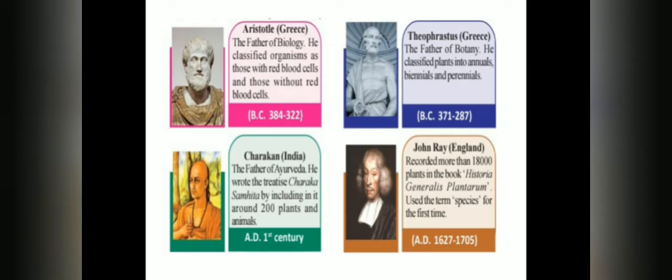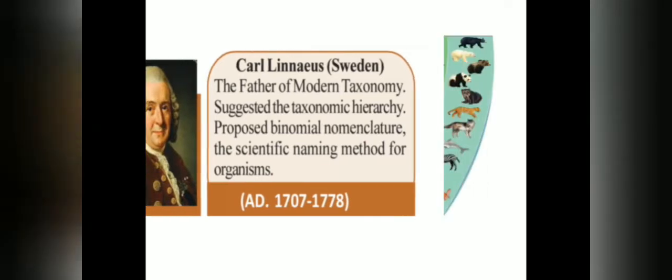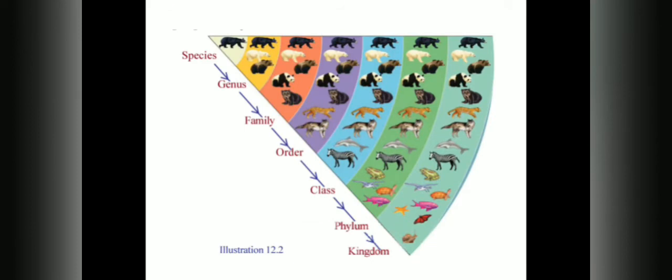So Aristotle is the father of biology, Theophrastus is the father of botany, the father of Ayurveda is Charaka, and Carl Linnaeus is the father of modern taxonomy. And this is an illustration of the taxonomic hierarchy proposed by Carl Linnaeus.